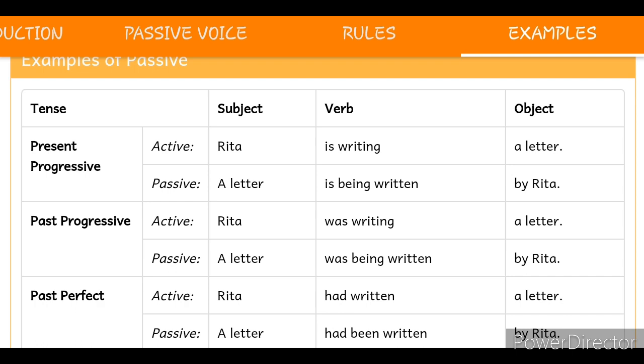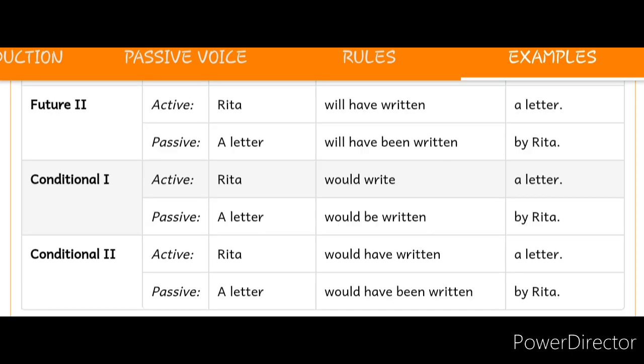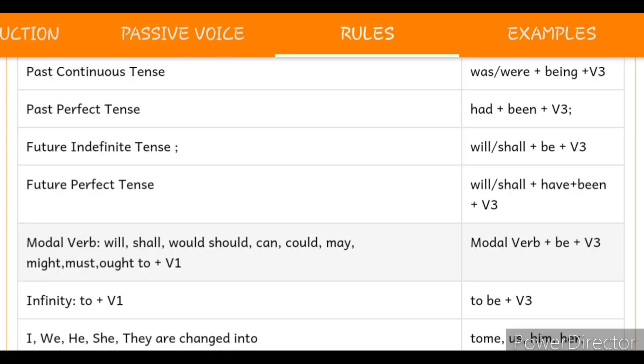Then future time, future perfect, when the sentence is in the active voice, Rita will have written a letter. In the active voice, the sentence is something like this: Rita will have written a letter, and it has been converted into passive voice. The example is something like this, but before that we should follow the rule: subject plus will or shall plus have plus been plus verb third form.